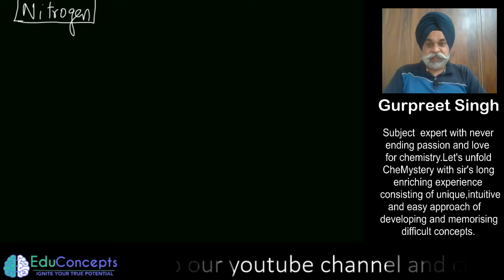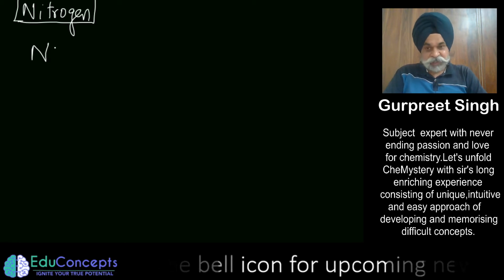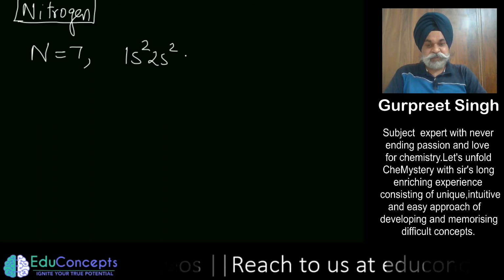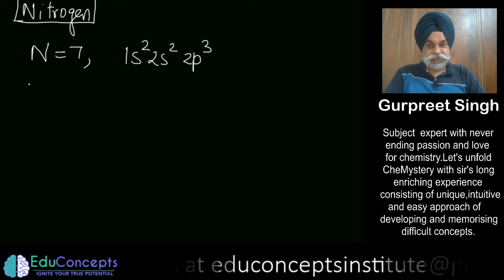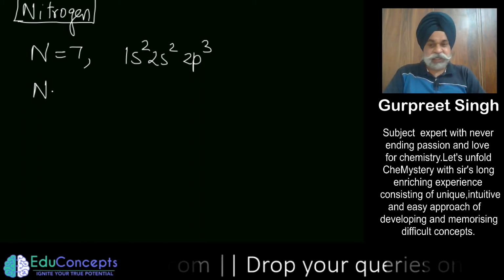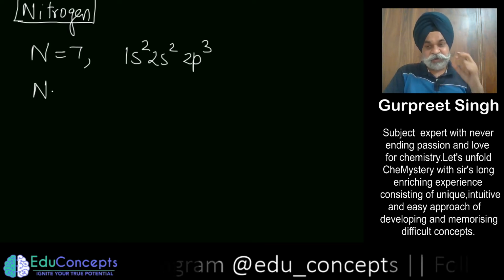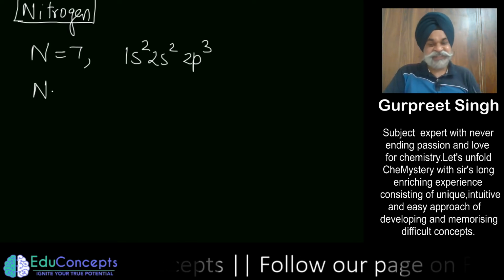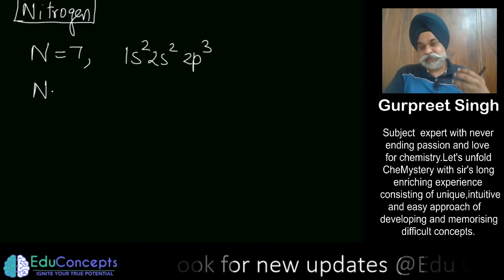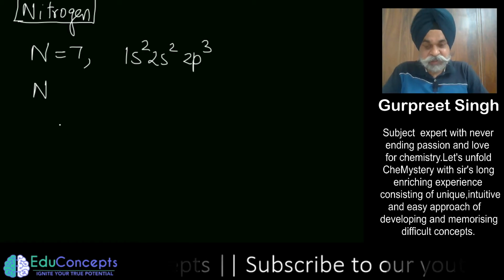As regards nitrogen, atomic number 7, the configuration is 1s2, 2s2, 2p3. As soon as I write nitrogen, it thrills me. As and when I write any element symbol, it thrills me that all these elements are there in our nature, and we as a human body are a part of that nature. How we and those elements in nature are going to interact is very interesting to understand.